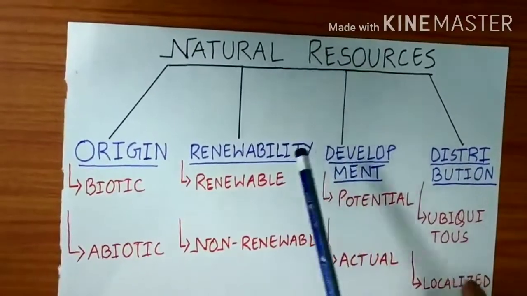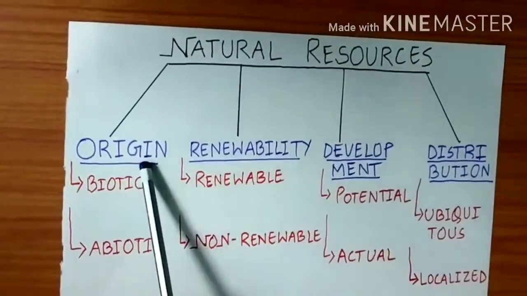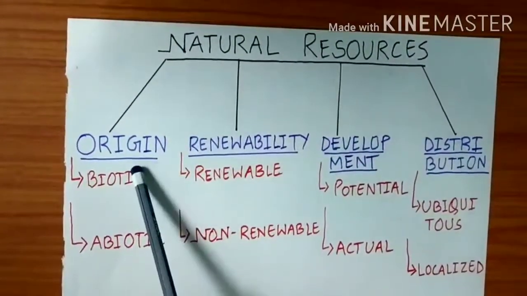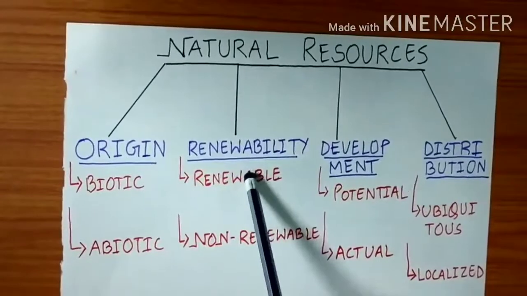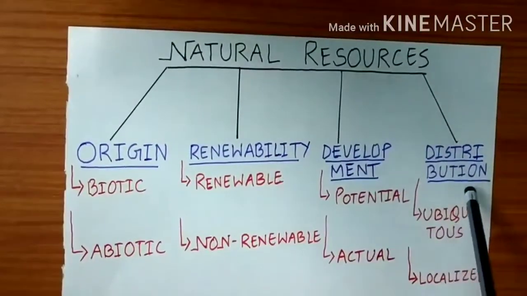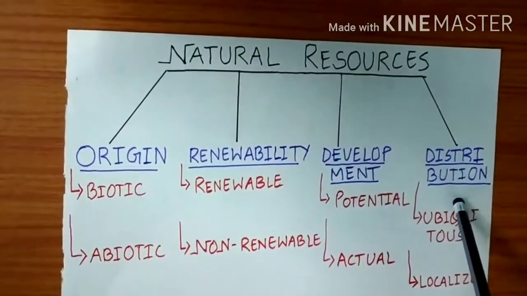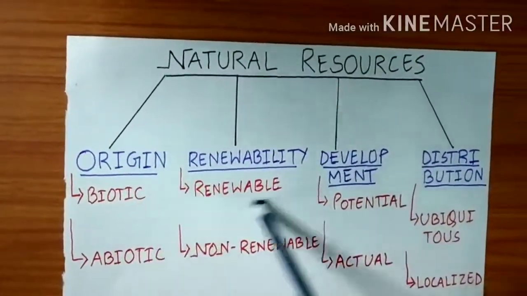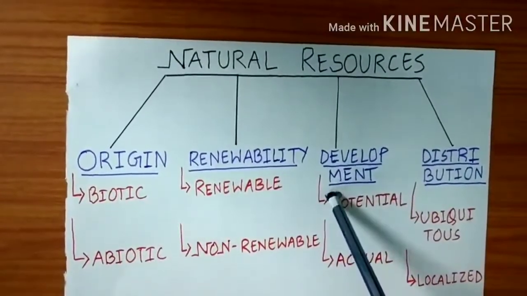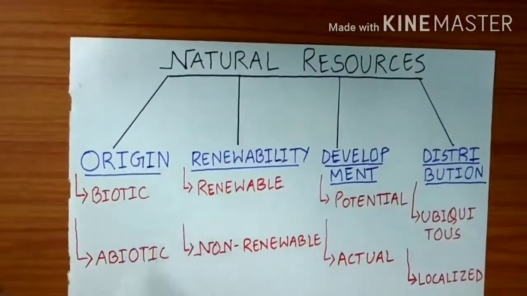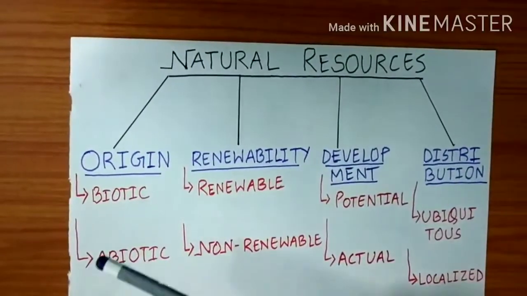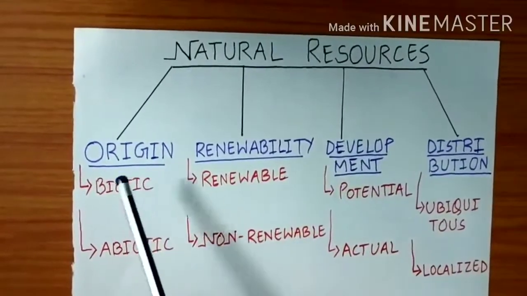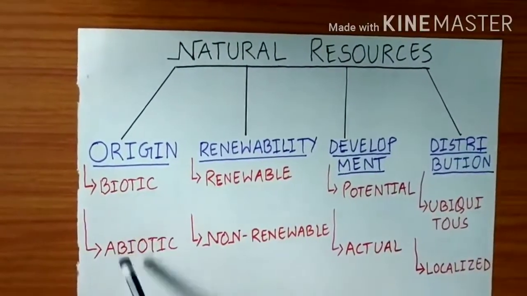Now, these natural resources are further classified into 4 divisions. See here, first comes origin, second renewability, third development, and fourth distribution. All these natural resources are classified into 4 major groups. First comes origin. Origin means the resources from where they took their birth, from where they came up. Under this origin, the natural resources are divided into 2 types.